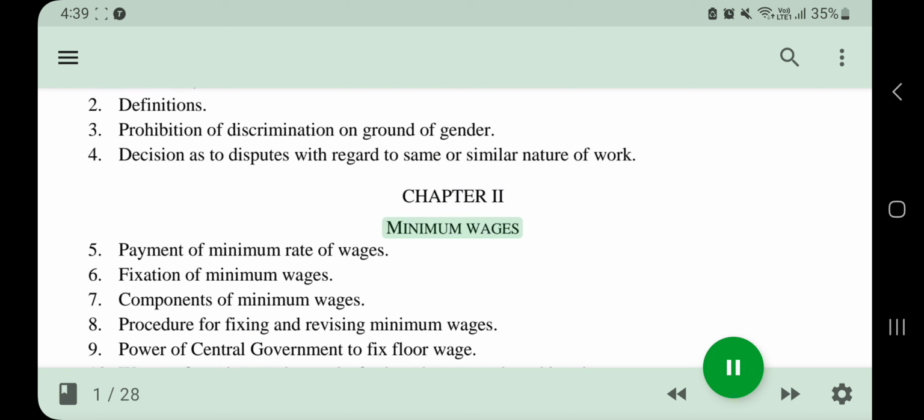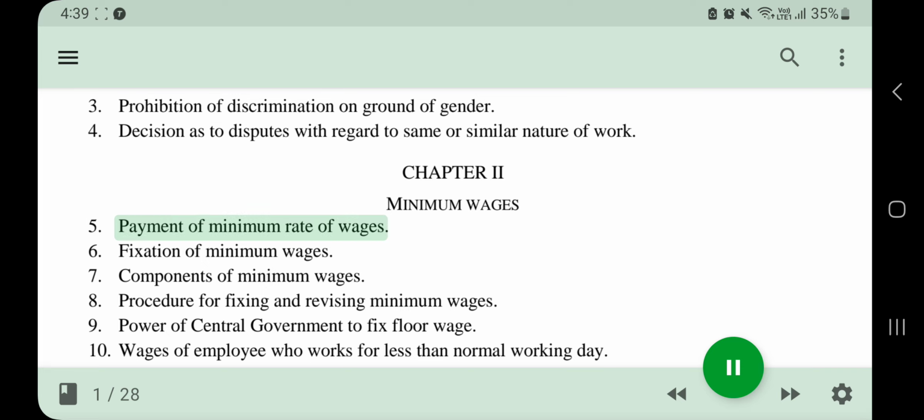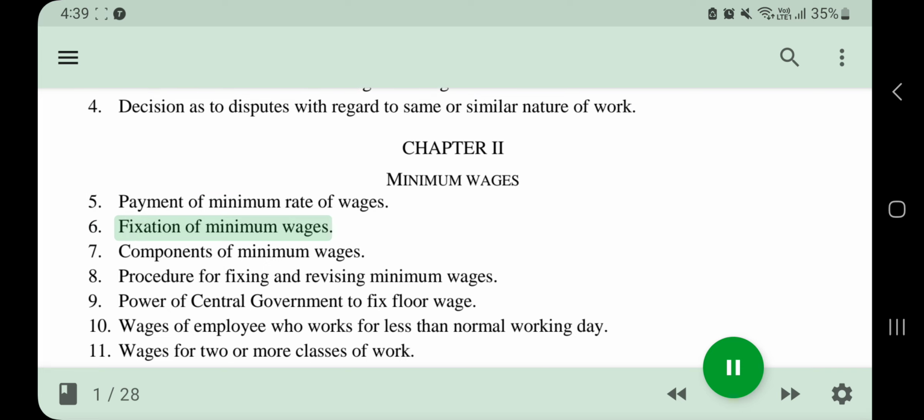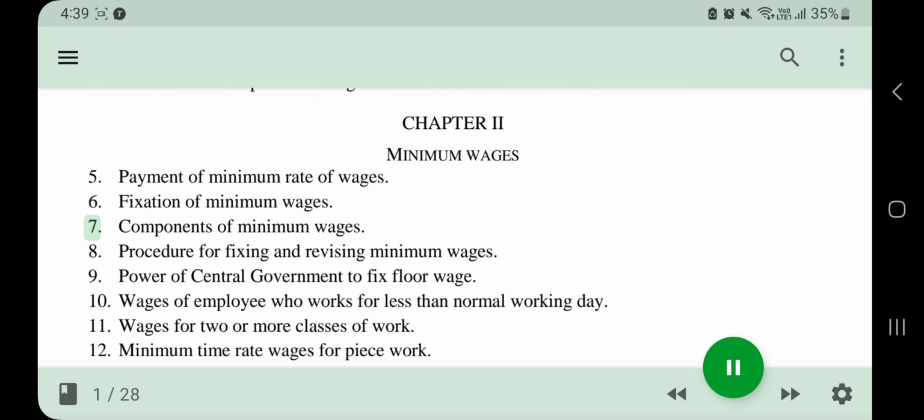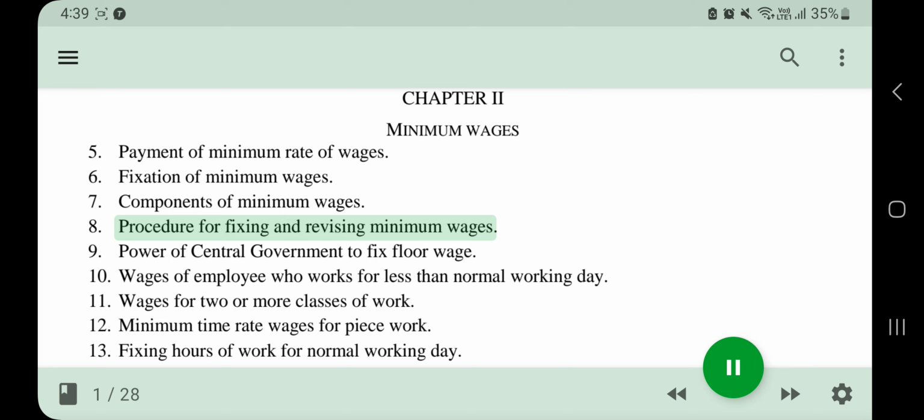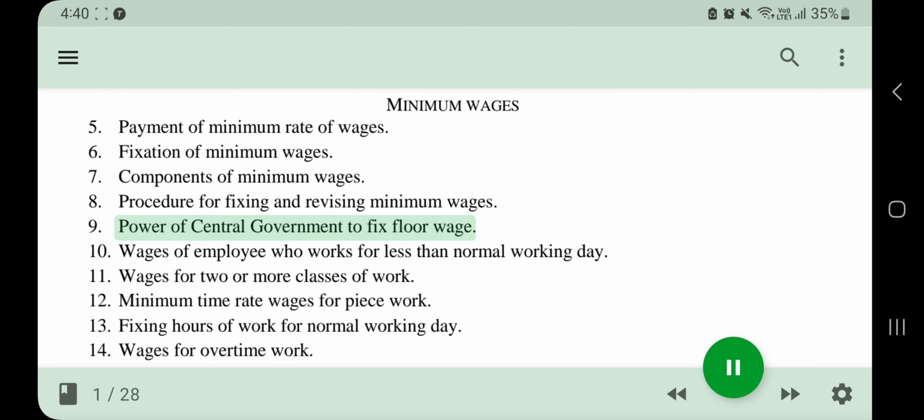Chapter 2. Minimum wages. 5. Payment of minimum rate of wages. 6. Fixation of minimum wages. 7. Components of minimum wages. 8. Procedure for fixing and revising minimum wages. 9. Power of central government to fix floor wage.